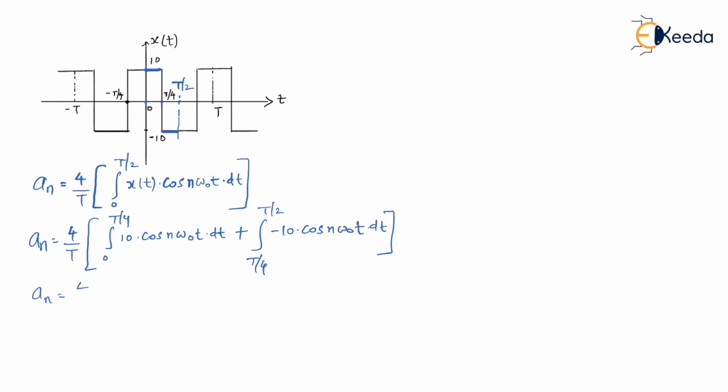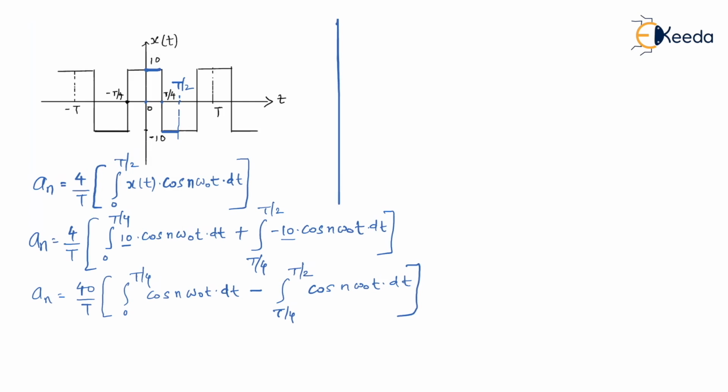Then an is equal to, in fact I can take this 10 out, it becomes 40 by t. So we are integrating from 0 to t by 4. What remains inside is only cos n omega naught t dt. I can take this negative sign out. What remains inside? It is t by 4 to t by 2 cos of n omega naught t dt. Is that right?